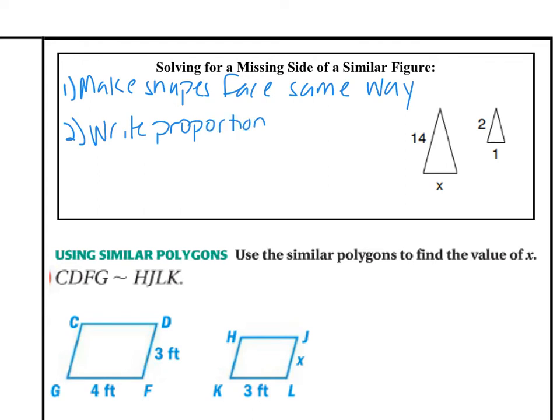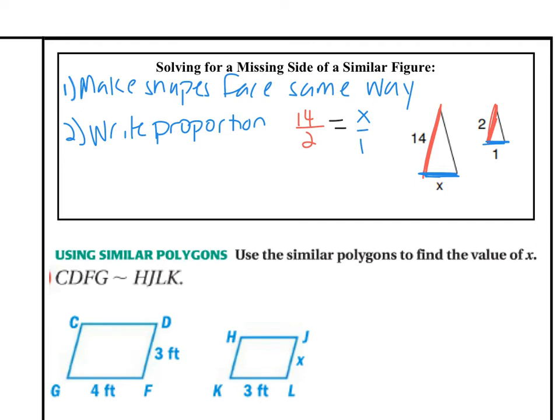Then our second job is to write a proportion, or write 2 fractions for the side lengths equal to each other. So as an example, if I was going to use these triangles in this box, I would say that 14 matches with 2 and make that a fraction, and then put my equal sign, and I need to match up the other sides, so x matches with 1. And make that a fraction, x and 1.